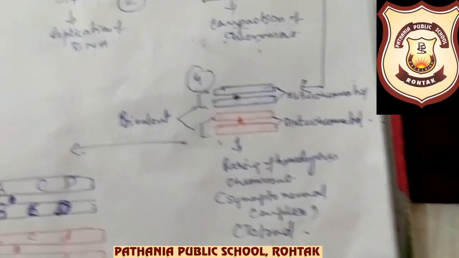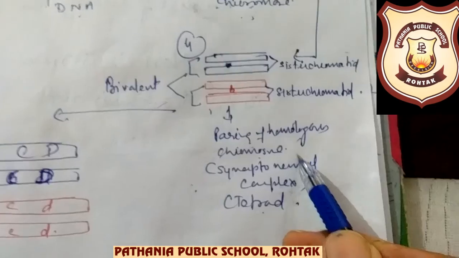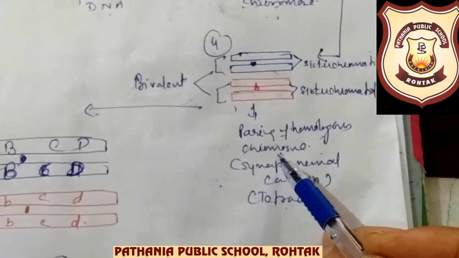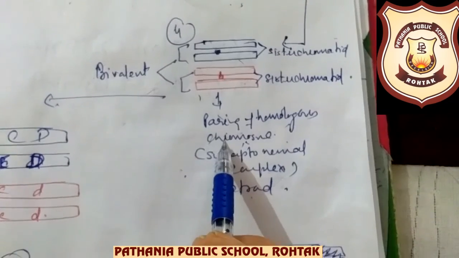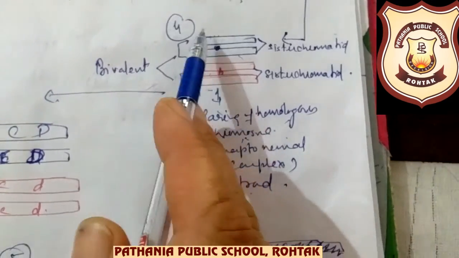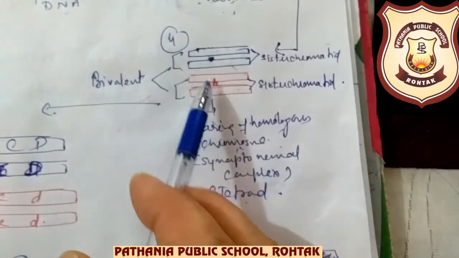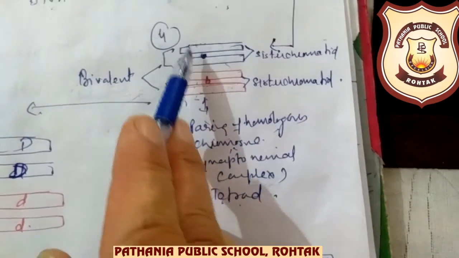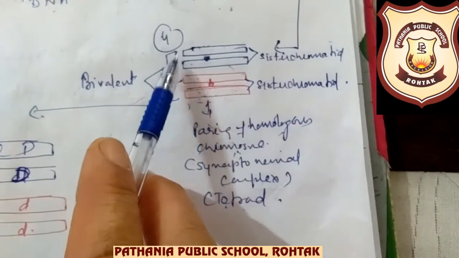Now comes the second stage, and the second stage is called what, zygotene. Okay, the diagram is fourth, but the stage is zygotene. So in zygotene what happens, actually the pairing of the homologous chromosomes takes place. So this is the pairing of the homologous chromosomes, and the process of pairing is called synapsis. This is called synaptonemal complex. These four chromatids are seen here.